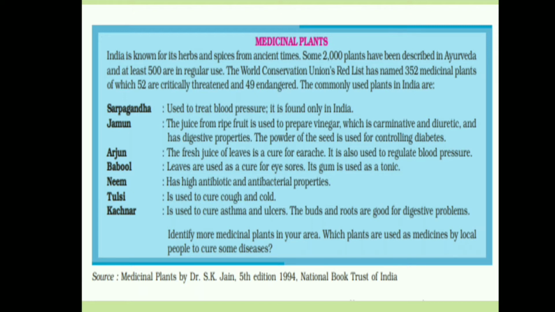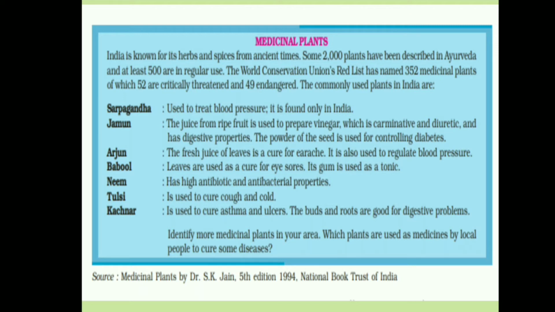Another plant, Arjun: the fresh juice of its leaves is a cure for earache. It is also used to regulate blood pressure. Babul: its leaves are used as a cure for eye sores. Its gum is used as a tonic. Another one, neem, which is common to all. It has high antibiotic and antibacterial properties.